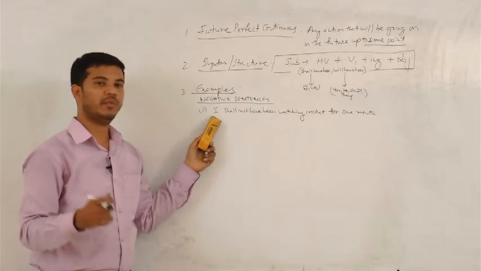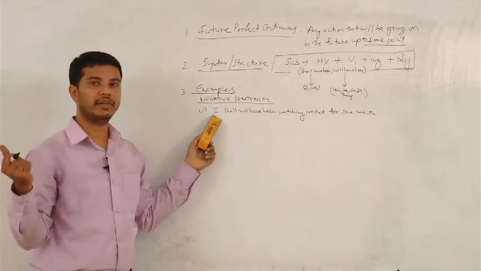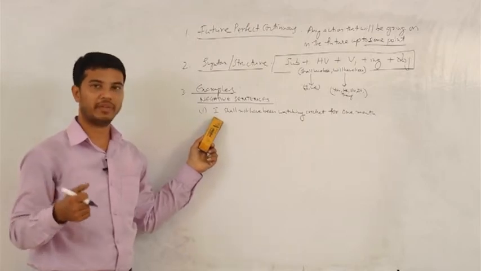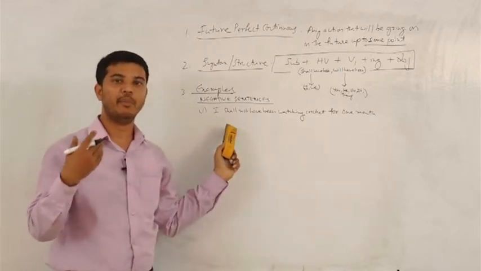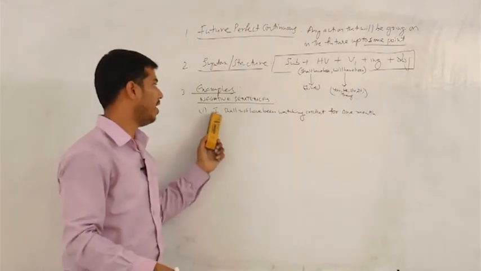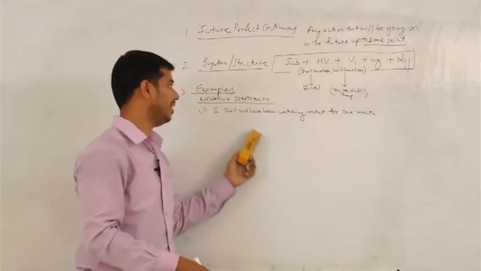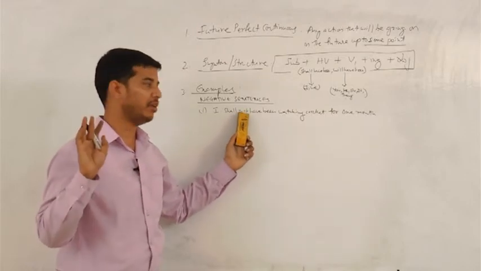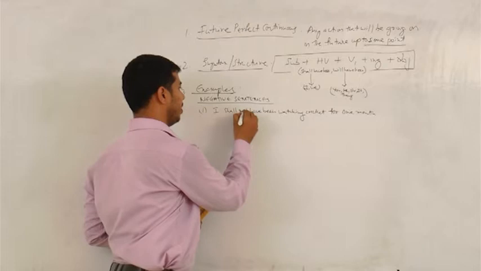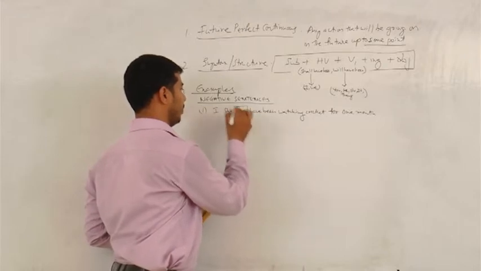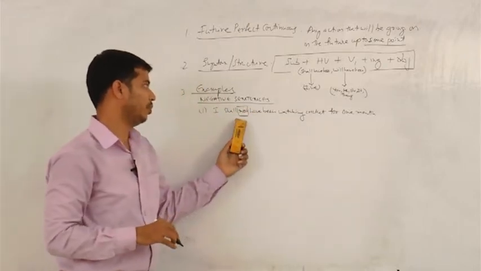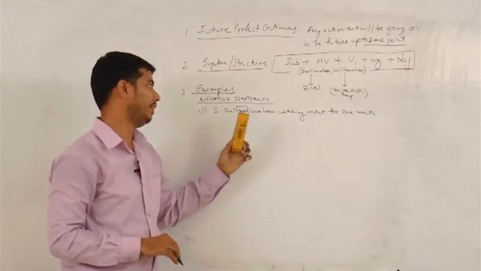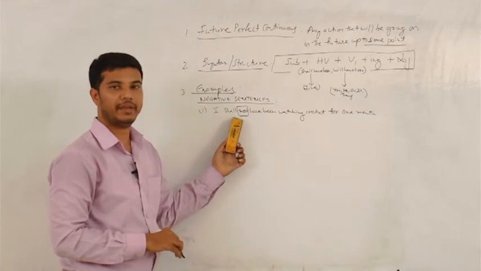Earlier, the positive sentence was I shall have been watching cricket for 1 month. Earlier there was no not here, but here we have included not, right? It gives a negative meaning. So that's all you have to do: insert not in between shall and have been. That's it. Then it becomes a negative sentence.